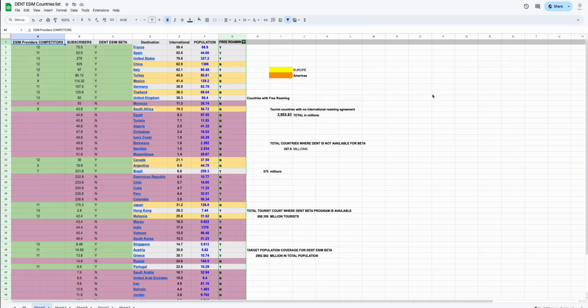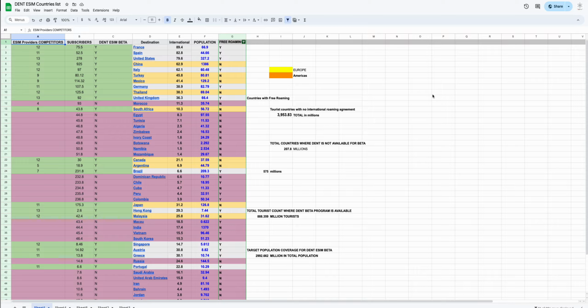The total population of countries where DENT is not available for beta is close to 207 million based on this list. The total tourist count where the DENT program is available is potentially close to 890 million. So the target population coverage for DENT eSIM beta is close to 2.9 billion, which is 2,999 million in total population. That is a significant number.